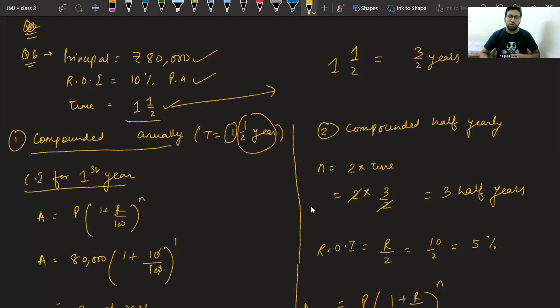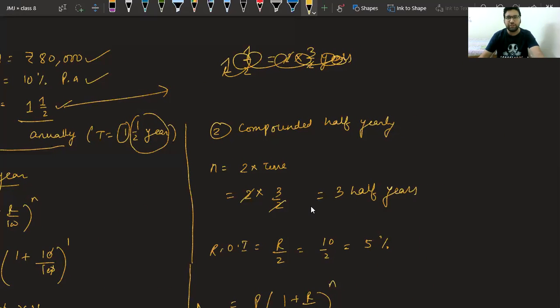So, if you try to understand, in a complete year, there are 2 half years. In 1.5 years, there will be 3 half years. Vardhan, what I have done is, I have multiplied it with 2. So, I got 3 half years. That's it. Okay? Try to understand. In 1.5 years, there are 18 months.